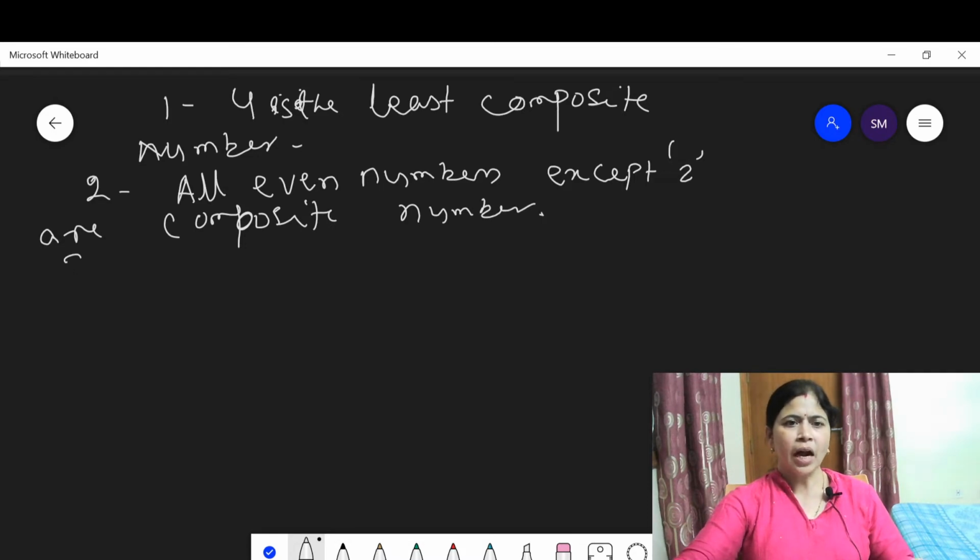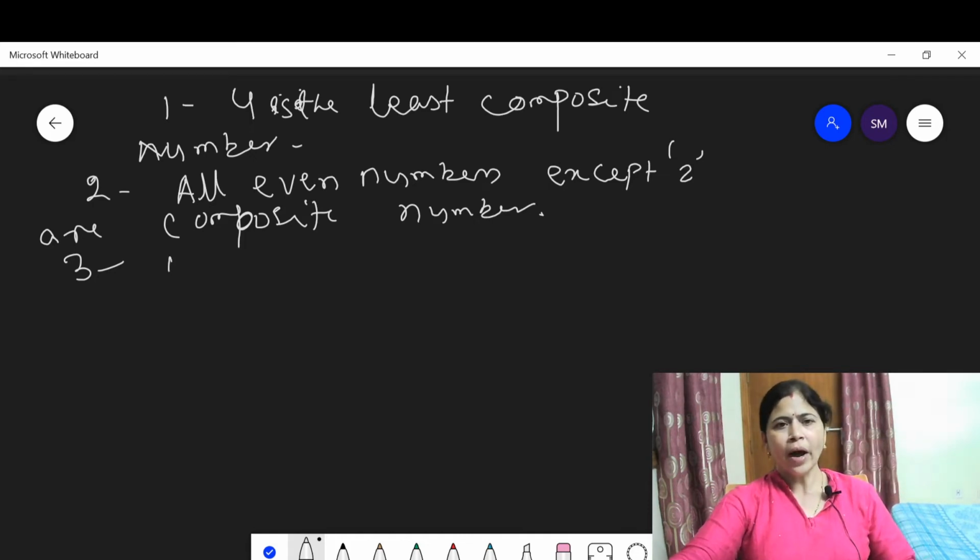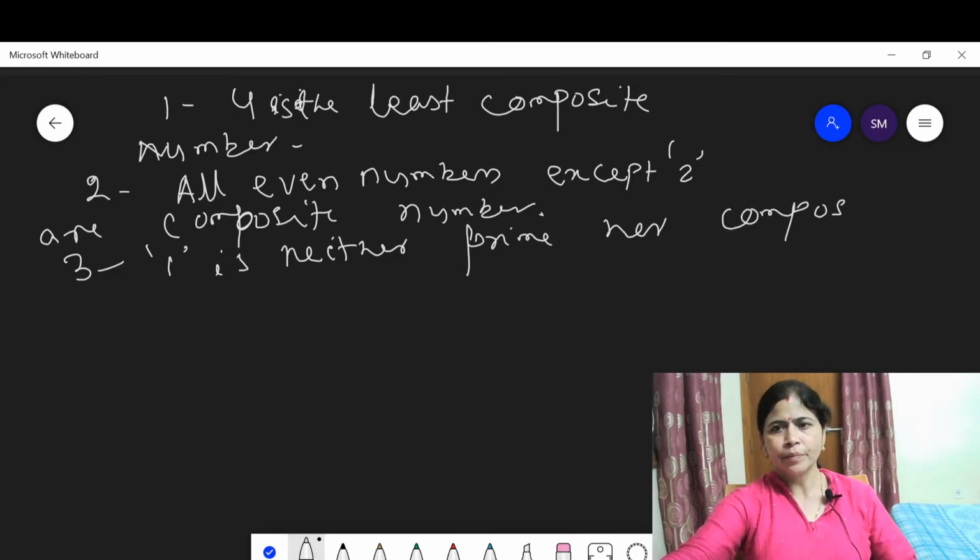Then the third property says that 1 is neither prime nor composite. 1 is a special number. 1 is neither prime nor composite. It is a special number.